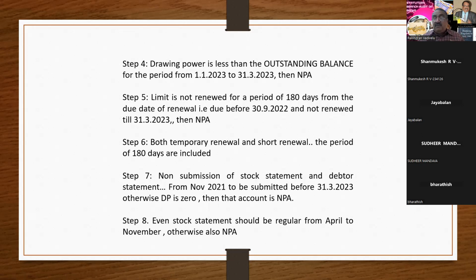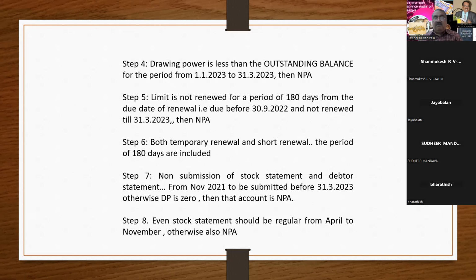Because of your wrong classification, the bank has sanctioned the additional COVID loan to the borrower. So identification of the NPA date is very, very important. So this identification of 180 days from the original due date is a must. You have to calculate the 180 days renewal from the original due date, one, and the temporary renewal and short renewal should be part of this 180 days.